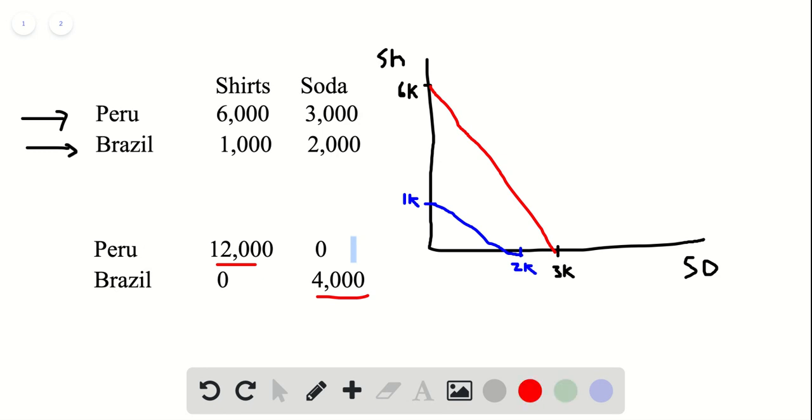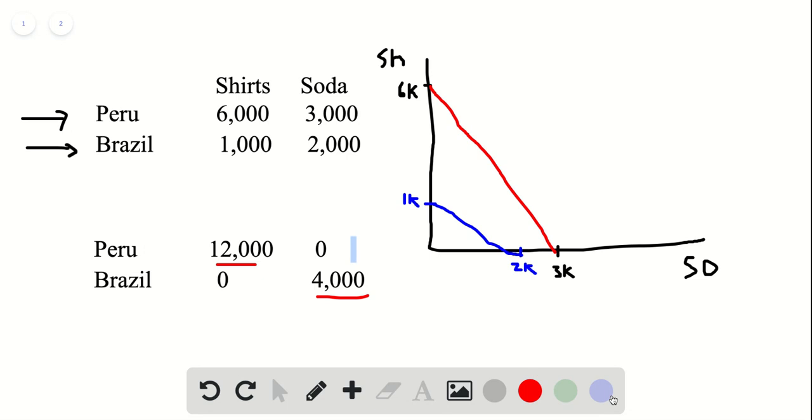Here I have drawn two PPFs. One for Peru, which is the red one, and one for Brazil, which is the blue one. For any trading agreement to be good for both, then that point has to lie above the red line for Peru and the blue line for Brazil.